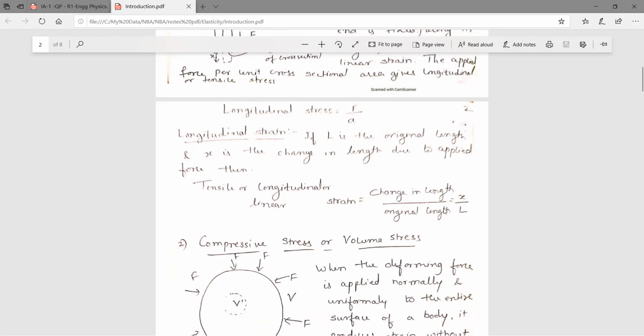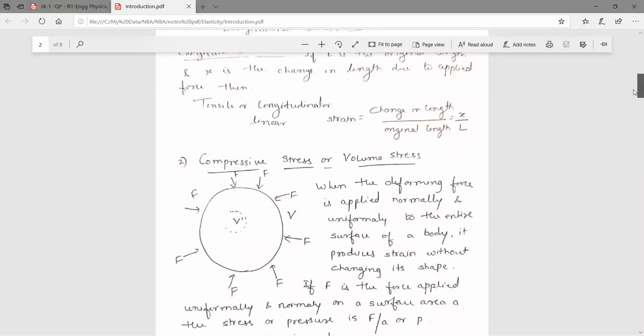Whatever the change is, it is x. So it will be x by L, where L is the original length and x centimeters or x units is the change in length. So this is nothing but the longitudinal strain. When we apply the stress longitudinally, you get the longitudinal strain, also called a linear strain or tensile strain.